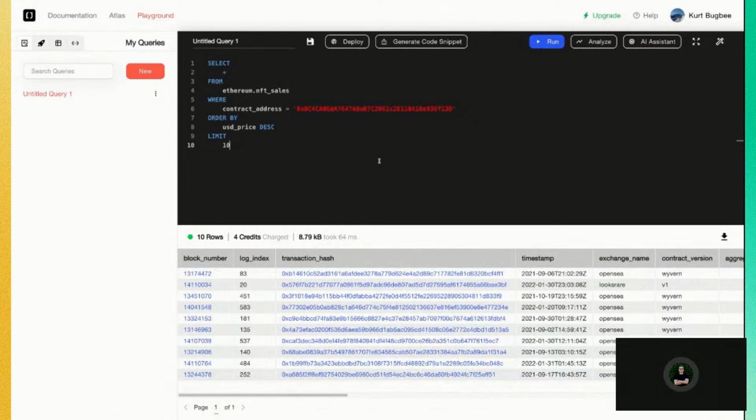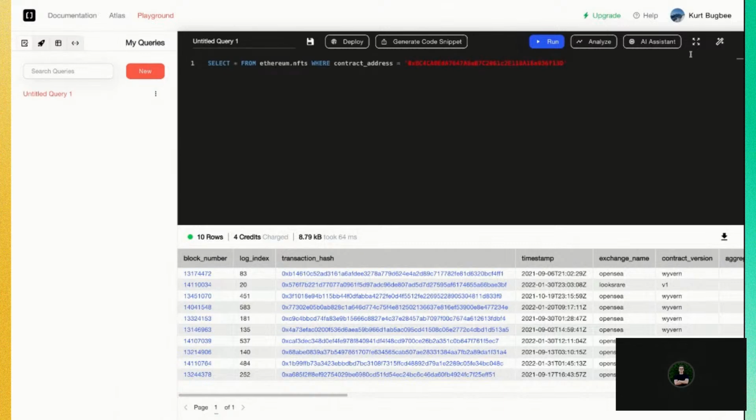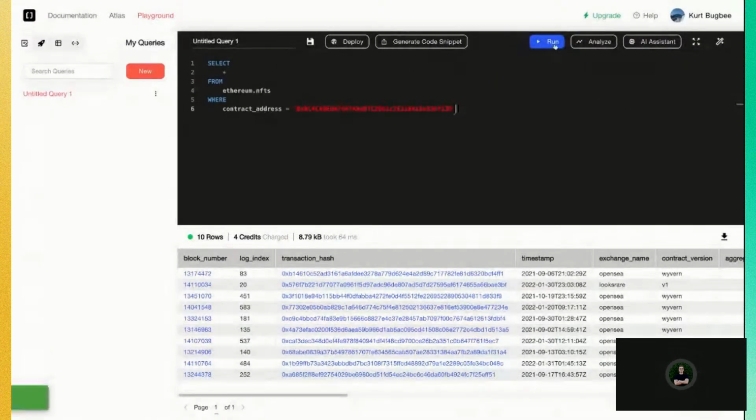Now, let's say a common use case for this is we want to enrich the sales data with metadata. So let me show you where we store metadata for specific tokens, for specific collections, for specific NFTs. First things first, like say you're wondering, let's filter for specific traits. So here we have our NFTs table. And if we do a very basic query where we filter on contract address as well, we can see what we store for traits.